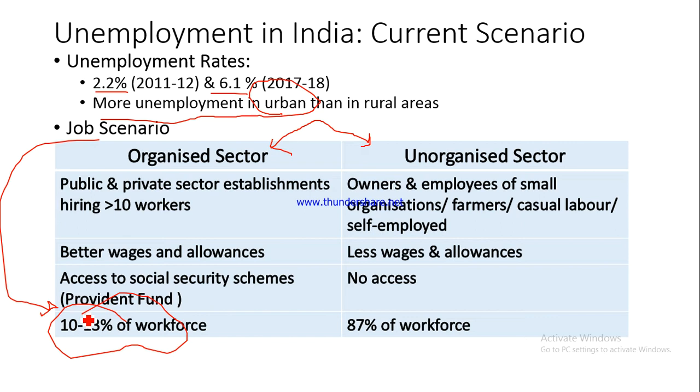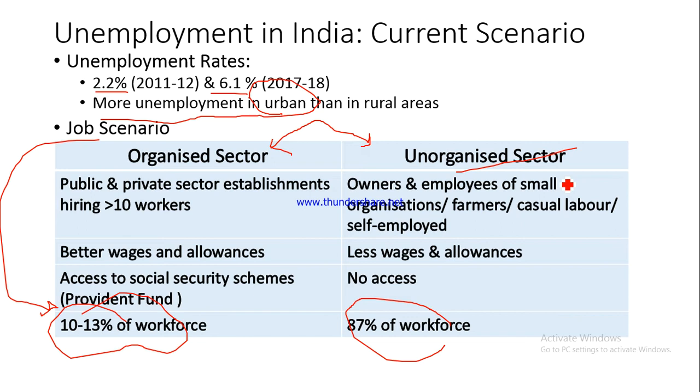Many times this figure is even lower, ranging from 8 to 10%. In the unorganized sector, however, we have the lion's share of jobs. So 87% of the workforce in India is engaged in the unorganized sector.